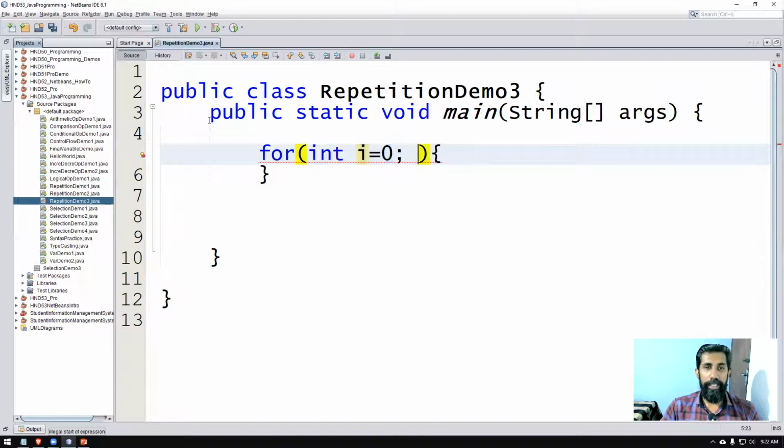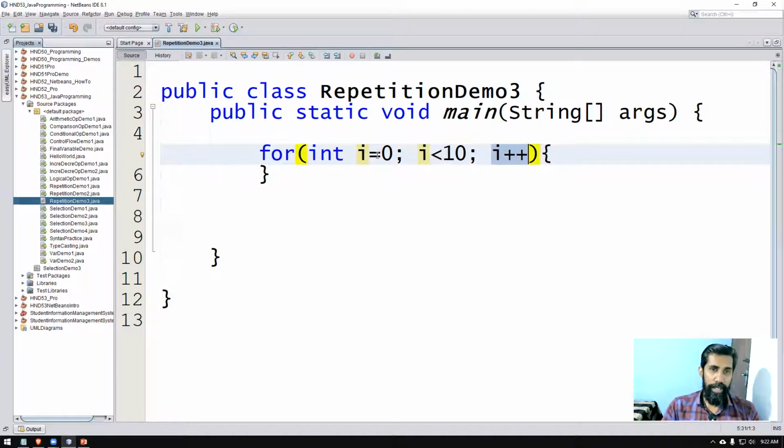Int i is assigned the value 0. As long as the value of i remains less than 10, we can continue the work. The second part of the for loop is a condition. Then you have i++, which means i is incremented by 1.